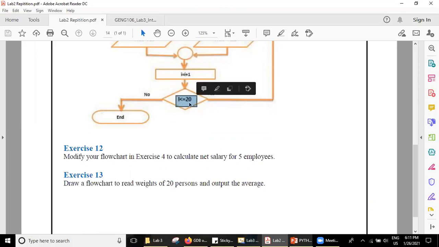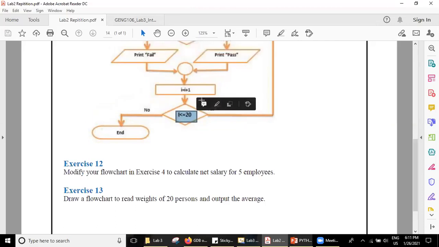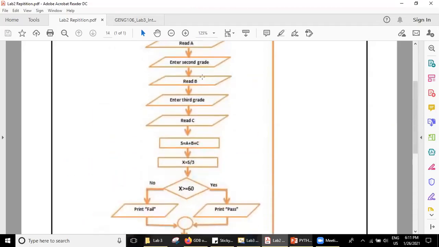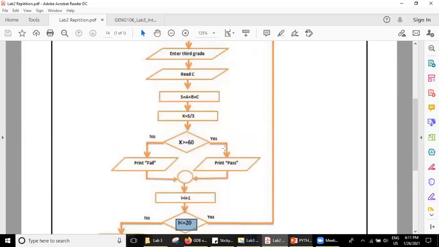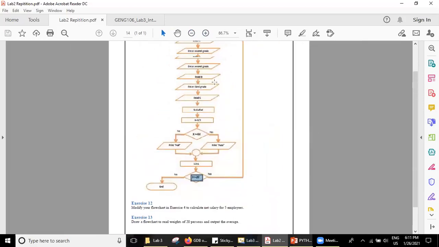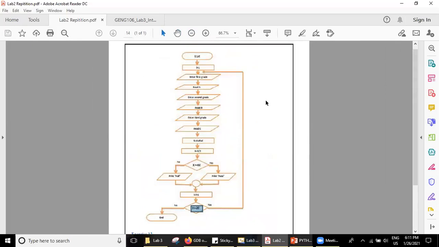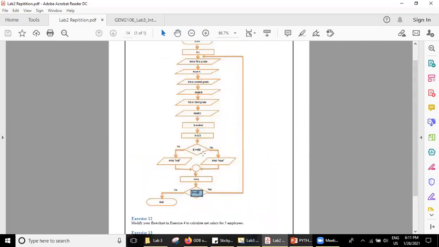When I is 21, this statement becomes false. This is not true and the program ends. This way, we'll be calculating the average of 20 students and printing if they have passed or failed. Got my point? This is the way that we do the repetition and the conditional. Every repetition will have a condition. Until how many times you have to repeat? There should be some condition, and here we have kept that condition.